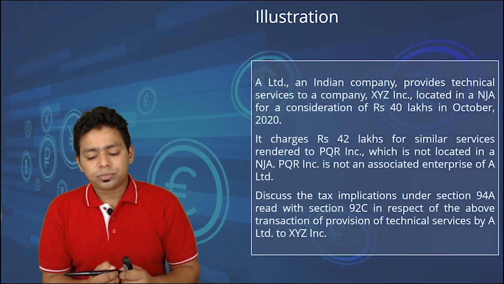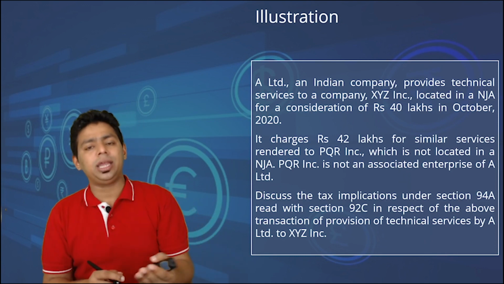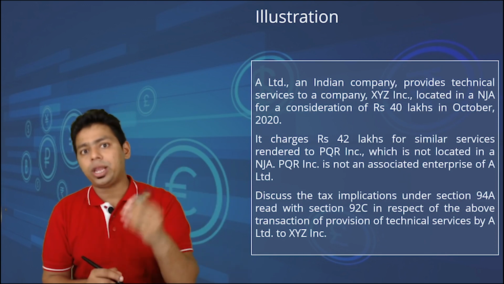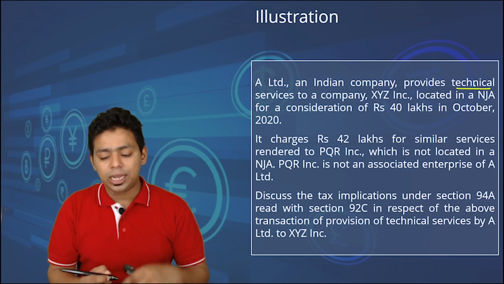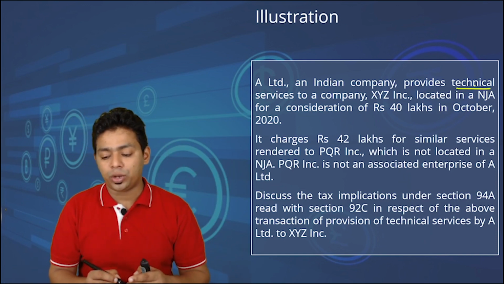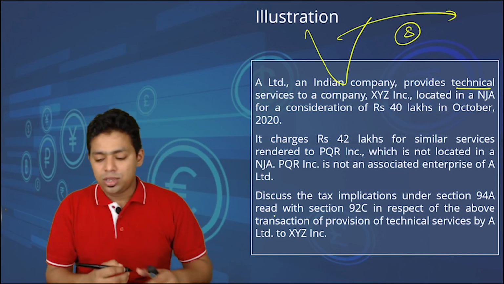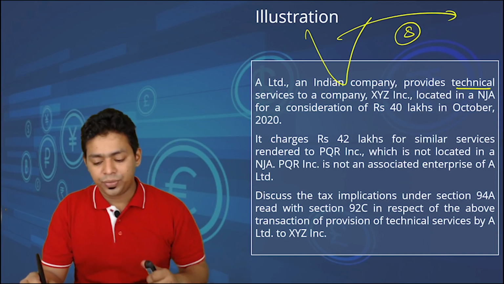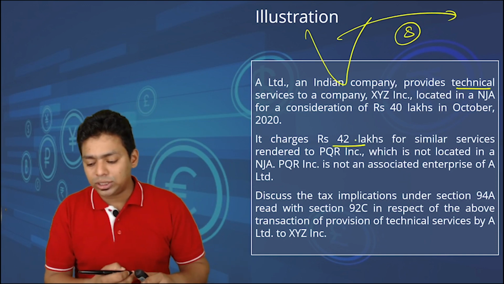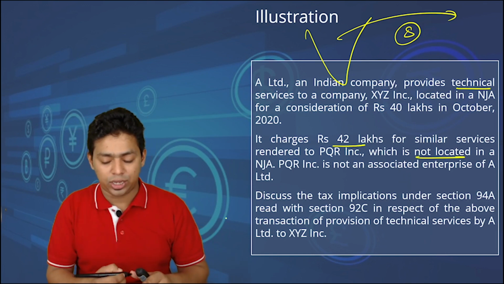One example, sir, a theoretical question can be created, though it is not practical in the world as of now, but theoretically they can ask the question like this. A Limited, an Indian company, provides technical services to the company located in XYZ INC. So A Limited is providing service, okay, located in NJA for a consideration of 40 lakh in October. It charges 42 lakh for the similar services rendered to PQR INC which is not located in NJA.